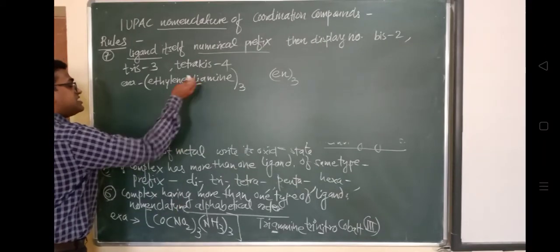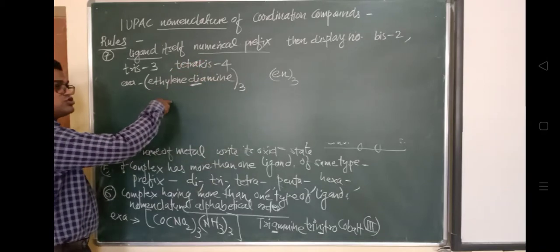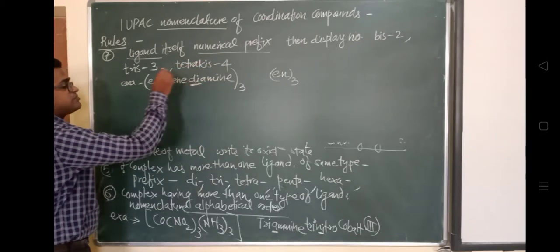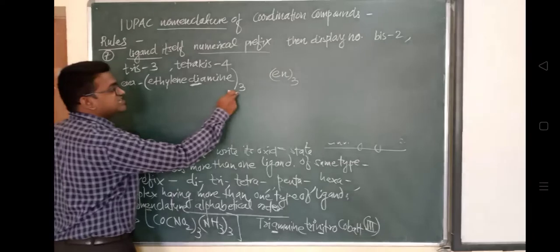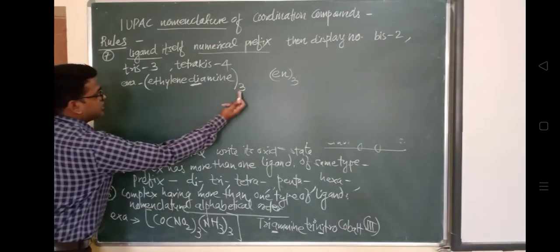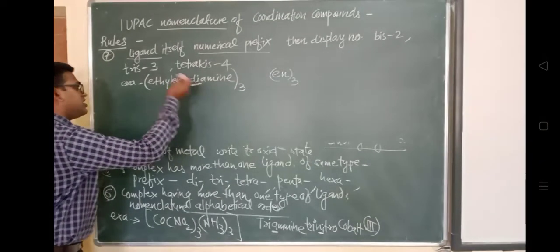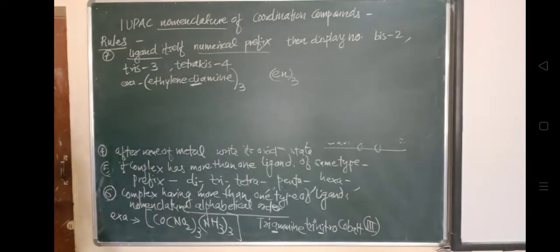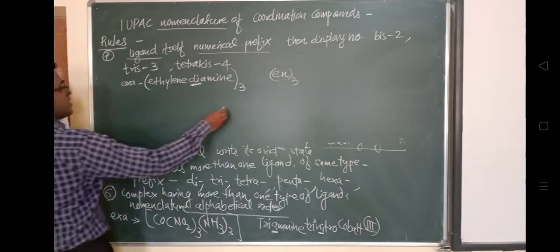In this case, because there are 3 molecules, we use tris, and ethylene diamine. So in this way the nomenclature is given: tris ethylene diamine.